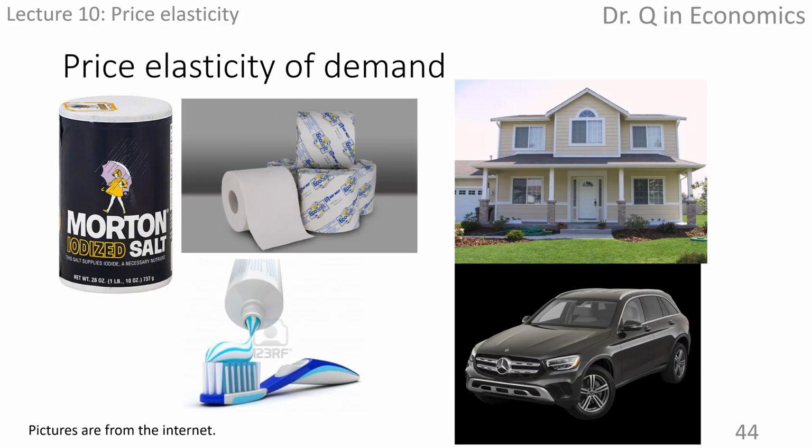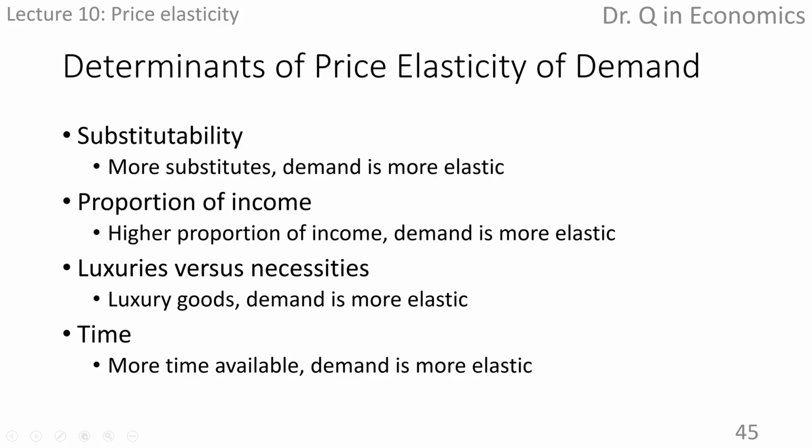Alright, from the discussion of those items, we have some intuition about the characteristics for goods or services that are elastic or inelastic. Now, here is a summary of determinants of price elasticity of demand. First of all, the more substitutes one good or service has, the more elastic the demand is. With the substitutes available, consumers have more alternative options to choose from. So when there is a change in price, there is a greater percentage change in quantity demanded, making the demand